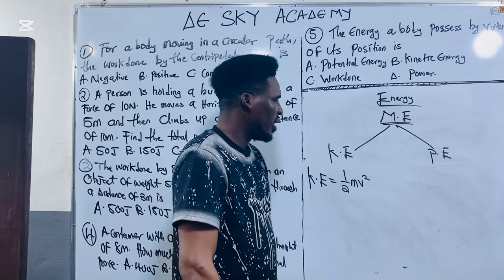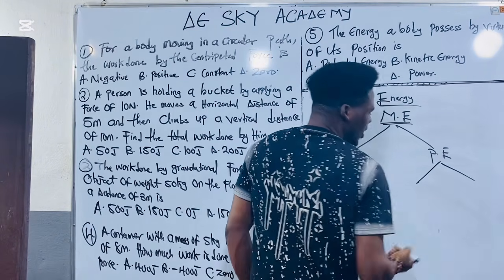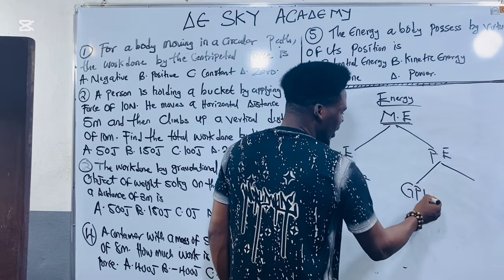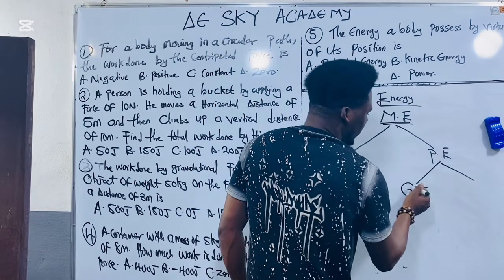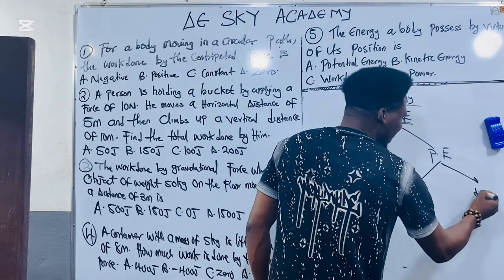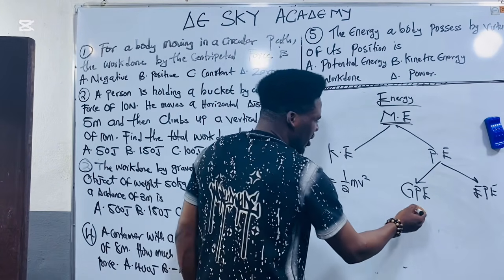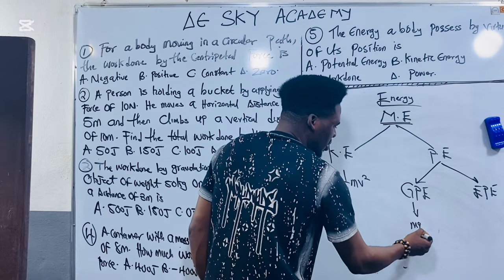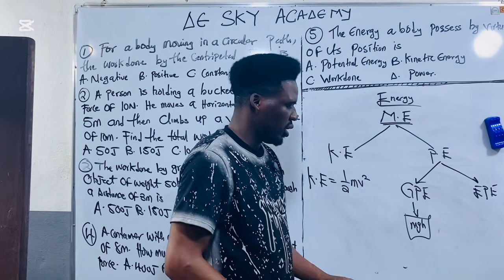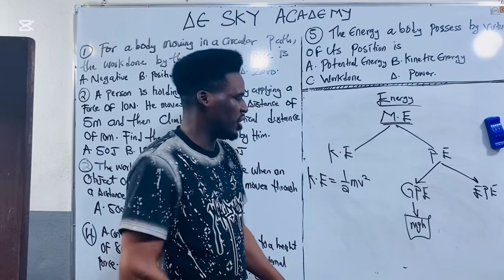Now, this potential energy is largely divided into two. We have what we call gravitational potential energy. Please note this. Then we also have elastic potential energy. For gravitational potential energy, the formula is mgh, the same formula for calculating the work done in the vertical plane.